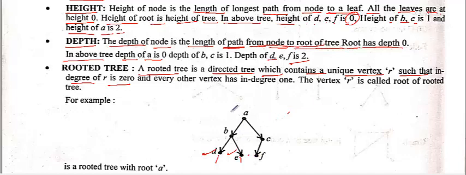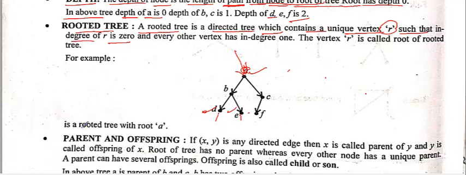So the rooted tree means if it has a root, in simple wording. What is the condition of a root? Root means there must be a vertex R, like here it is A, to which no vertex comes toward that node. So if a root is there, then it is rooted. Here is a rooted tree with root A.